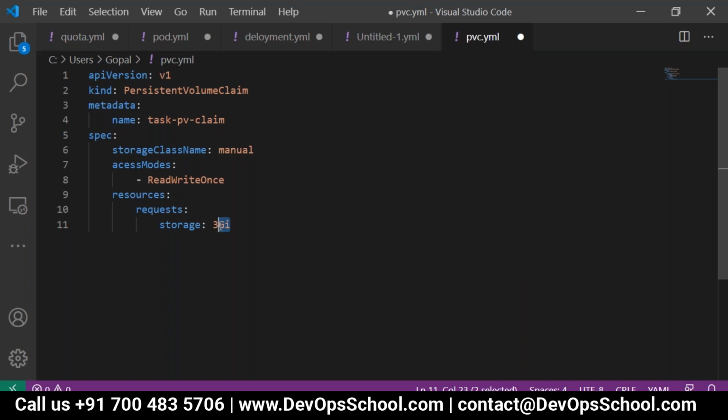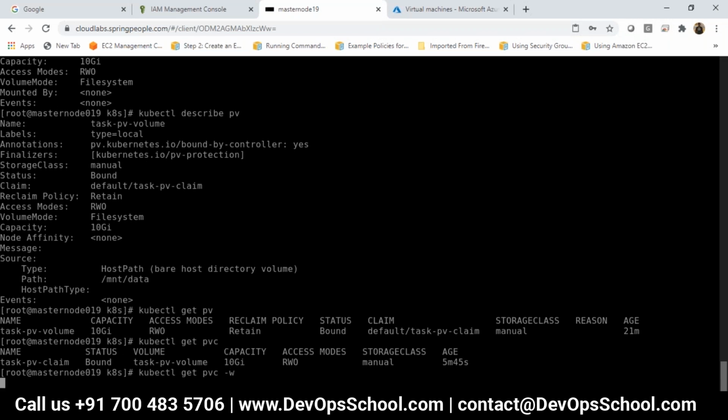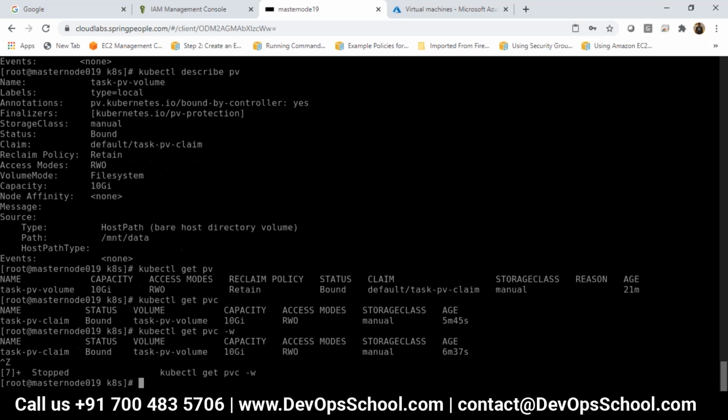Okay, but if you type this command, it's showing PVC showing 10 GB, but you created for 3 GB, right? Yes, but I bound it with task PV volume.